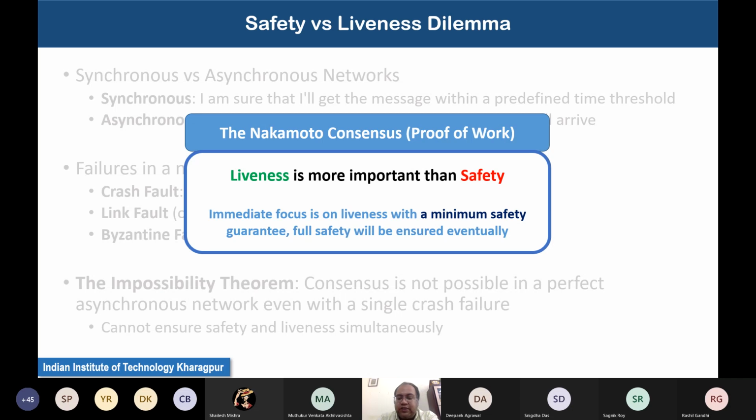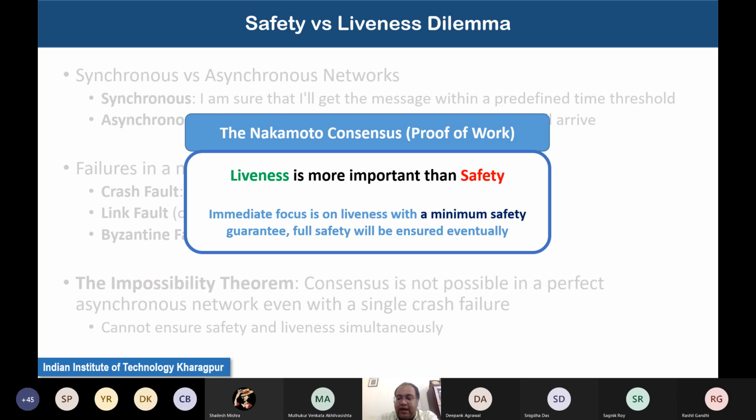So that's why this Nakamoto consensus has given priority to liveness. Well, that means I may not need the complete safety guarantee. I would just maintain a minimum level of safety. That means I will ensure the security part of the protocol, but within a finite amount of duration, I should be able to say whether the transaction has been successful or not. And the remaining part of the safety where I am compromising for the time being, eventually I will guarantee that. There is no time bound by when I will be able to guarantee that, but eventually I will guarantee that. That is the kind of departure that Nakamoto consensus made